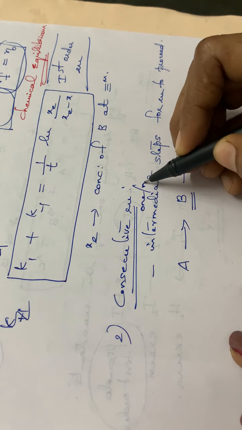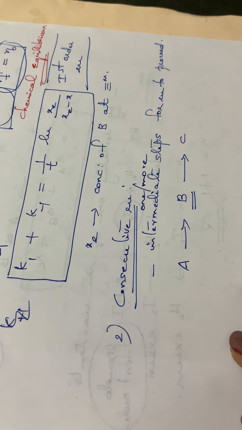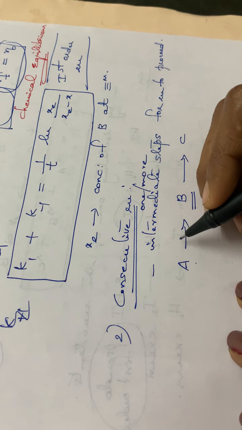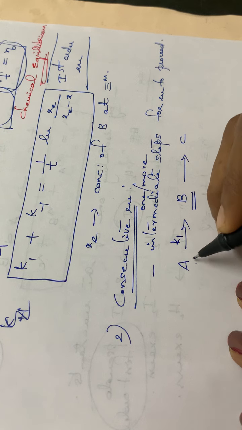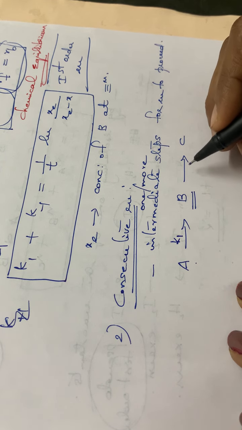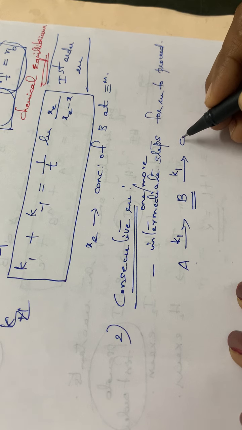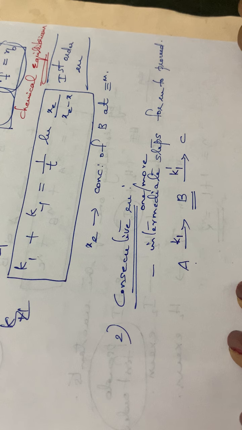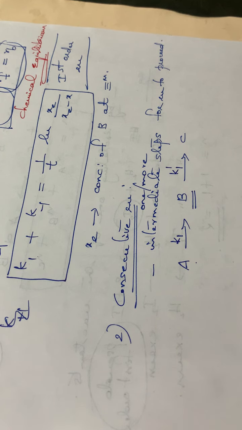A giving B giving C. So here let the rate constant of the first reaction, that is A to B, be K1, and for the conversion of B to C, let it be K1 dash. Okay, so this is the consecutive reaction.